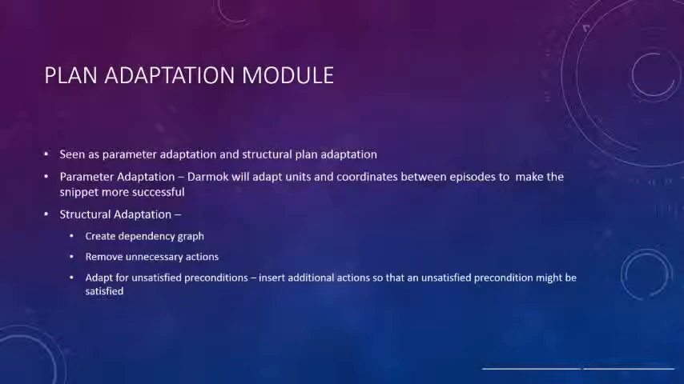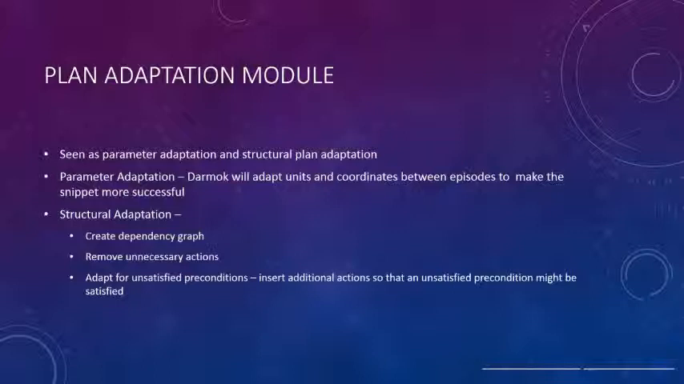Darmok's plan adaptation module aids in making retrieved snippets more relevant. This adaptation can be further broken into 2 segments, parameter adaptation and structural adaptation. Parameter adaptation will adjust certain parameters based upon the current state of the game. In this implementation of Darmok, this is seen as unit adaptation and coordinate adaptation.